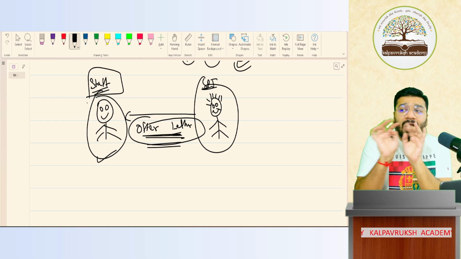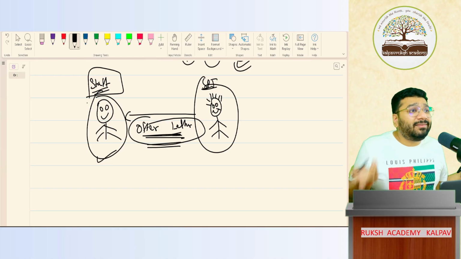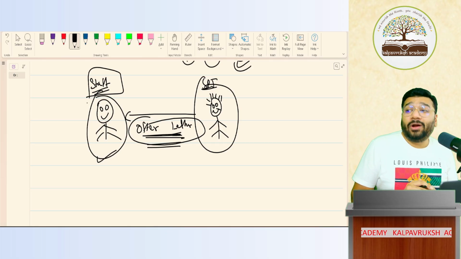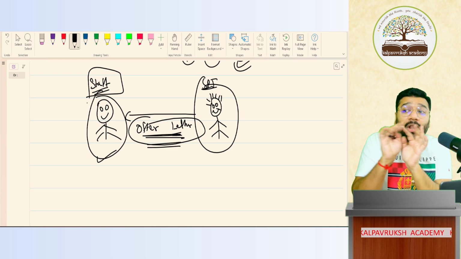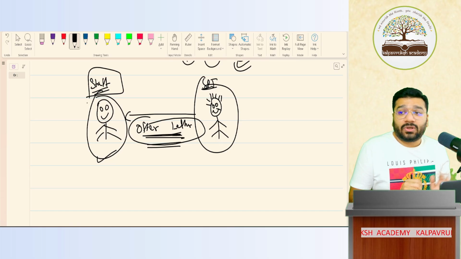What accounting entry will you pass for this? What is the amount you will record here? Nothing. So this is called a non-financial transaction. Only that transaction which has financial value can I record in the books of accounts, and a non-financial transaction cannot be recorded in the books of accounts. Okay?